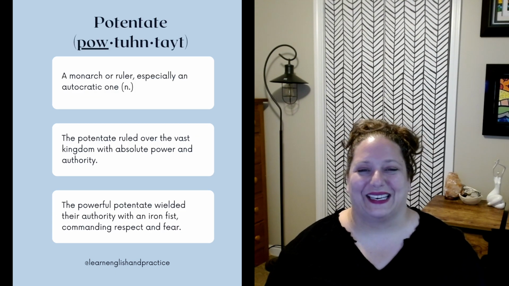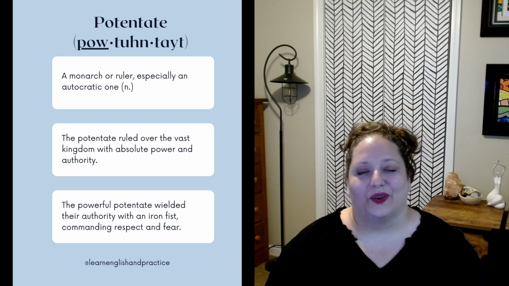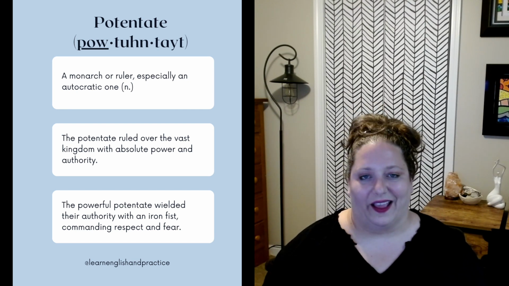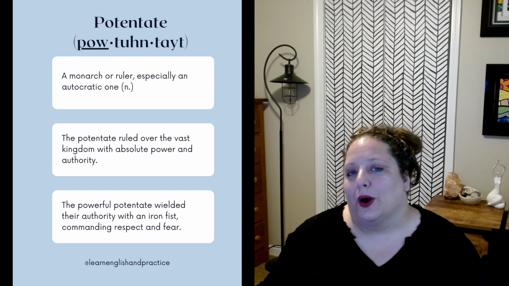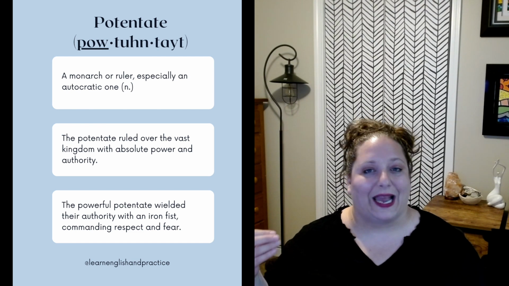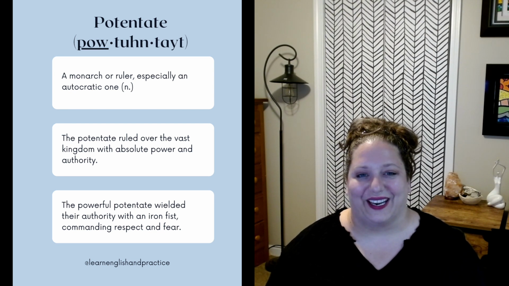First we have potentate. This is a monarch or ruler, especially an autocratic one, and this is a noun. So, for example, King Henry VIII of England, a historic king of England, would be a potentate. He had absolute control over the territory, and everyone viewed him as the source of authority in the country.